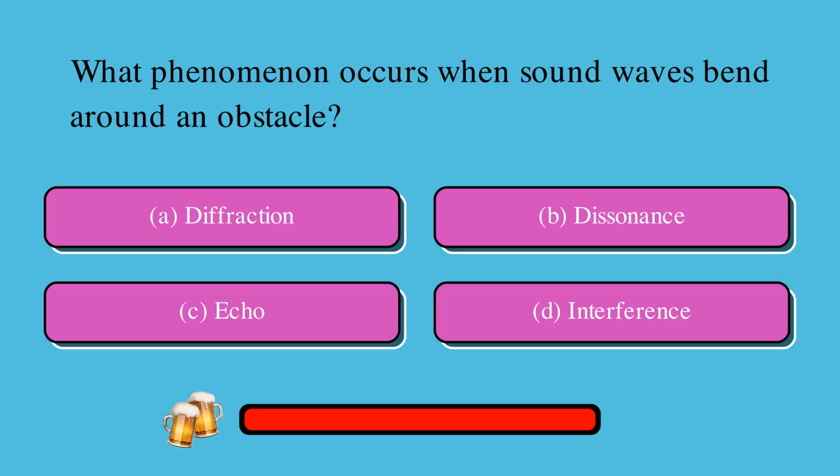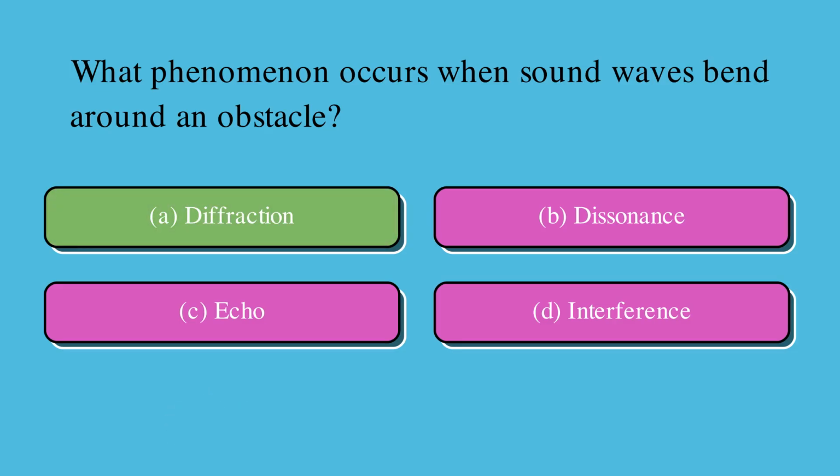What phenomenon occurs when sound waves bend around an obstacle? Is it A, diffraction, B, dissonance, C, echo, or D, interference? The correct answer is A, diffraction.